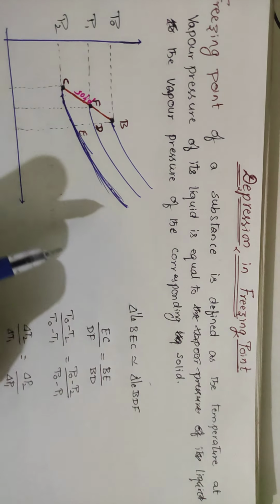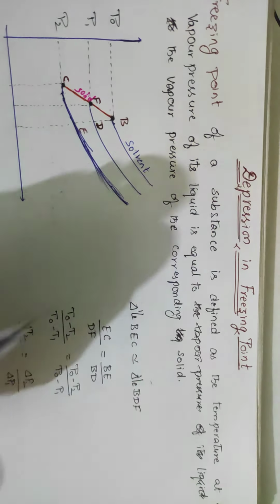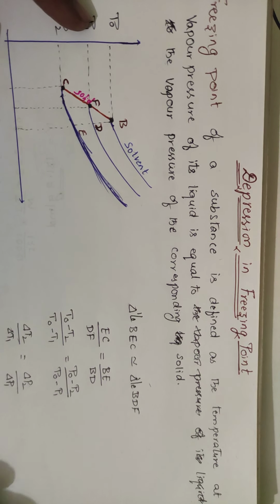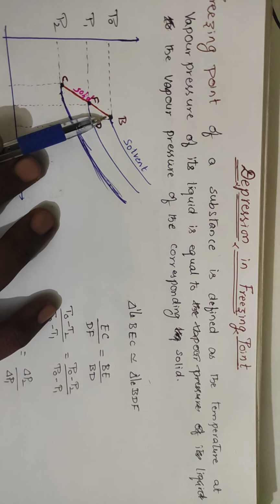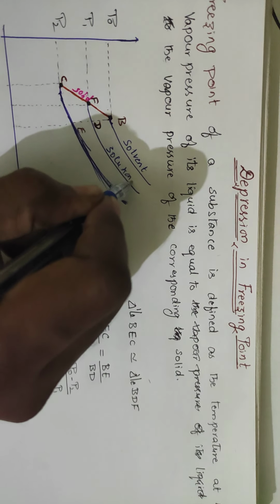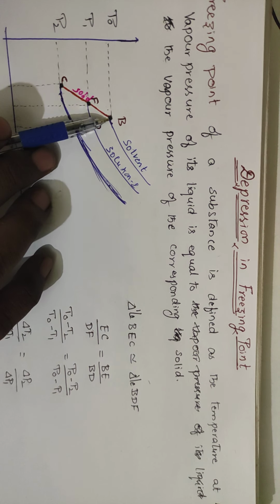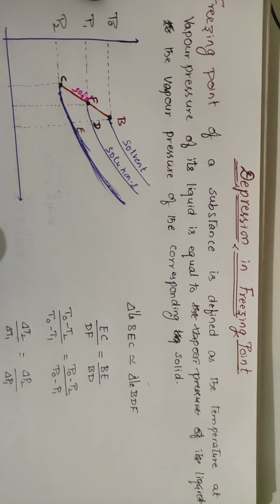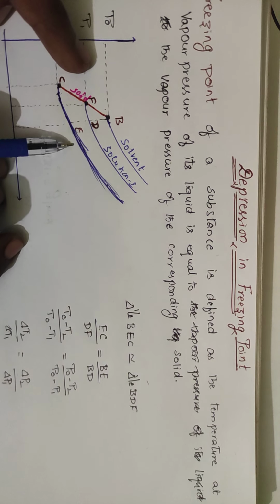So what happens to the freezing point? Take a pure solvent, pure water. As you decrease the temperature, it gets converted into the solid state. Now for solution 1, where you have added some solute, sugar, the temperature goes on decreasing past the point where the solvent froze.